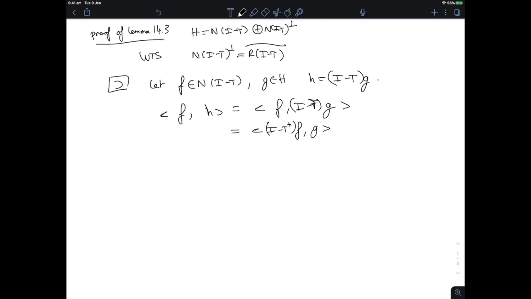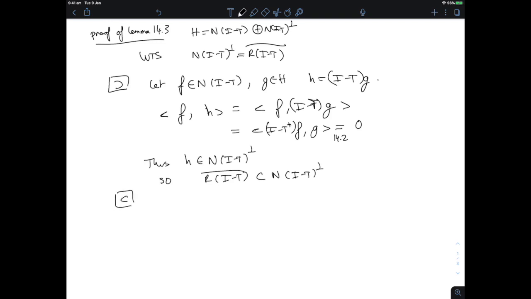That's from Lemma 14.2. So from Lemma 14.2, I get that this has to be 0, and therefore H has to belong to the perp of the null space of I minus T. So we have that the range of I minus T is included in the perp of the null space, and because a perp is always closed, I can take the closure and it would still be inside that perp. So I've proven one inclusion.